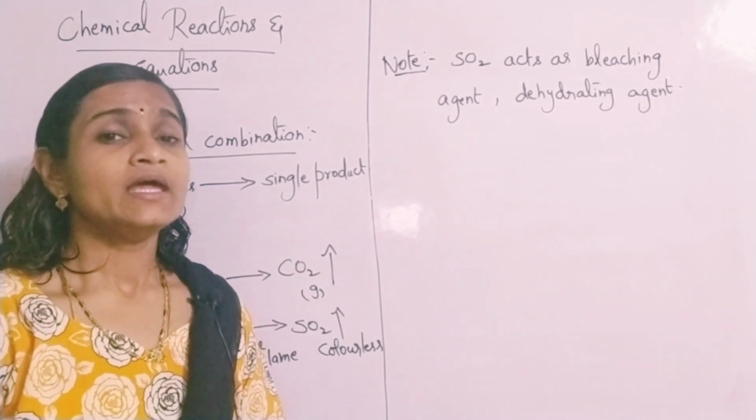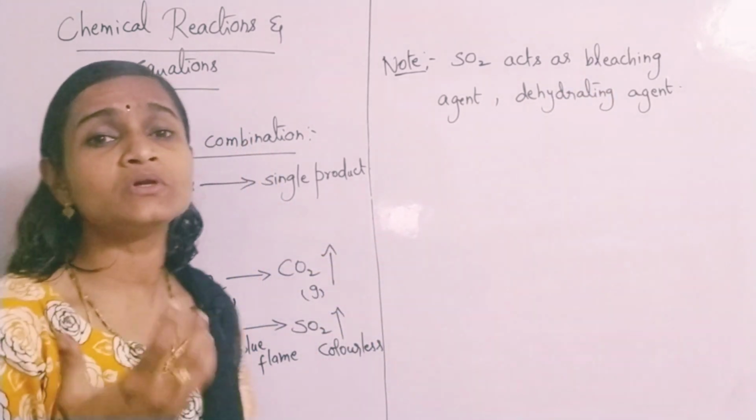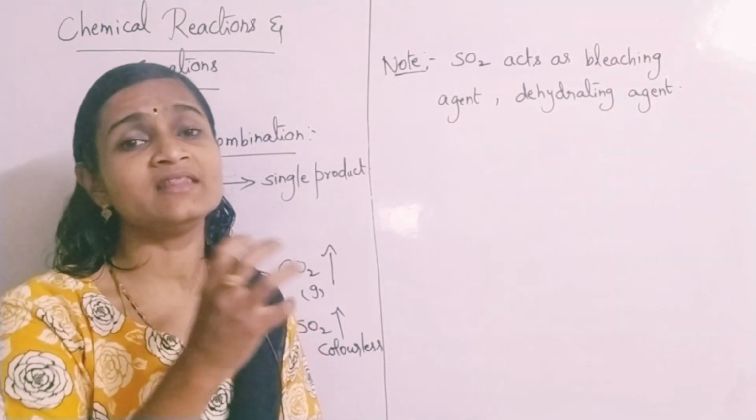That means it absorbs this sulfur dioxide, acting as a bleaching agent. It bleaches out the coloring matter in the rose petals.